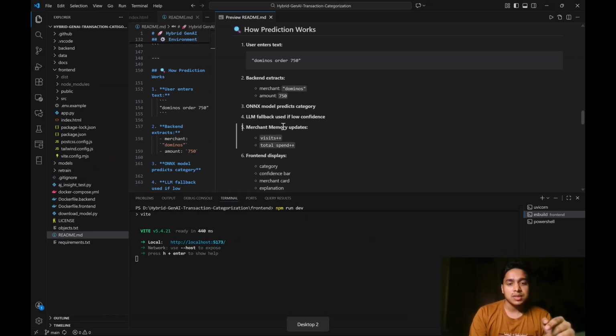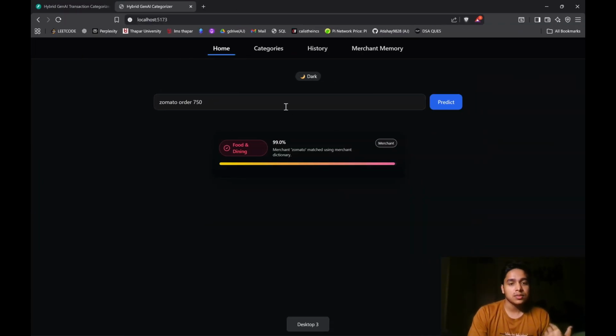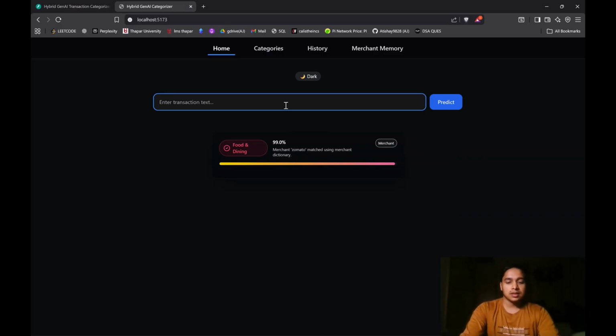So in our second layer, for merchants which are not in our directory, what do we do about them? We have an ONNX DistilBERT model. It's a classical ML model which is trained on synthetic data. Yes, we have trained a model on synthetic data. I know, it is prone to overfitting, underfitting, that type of stuff. But no, hear me out. I have a plan.